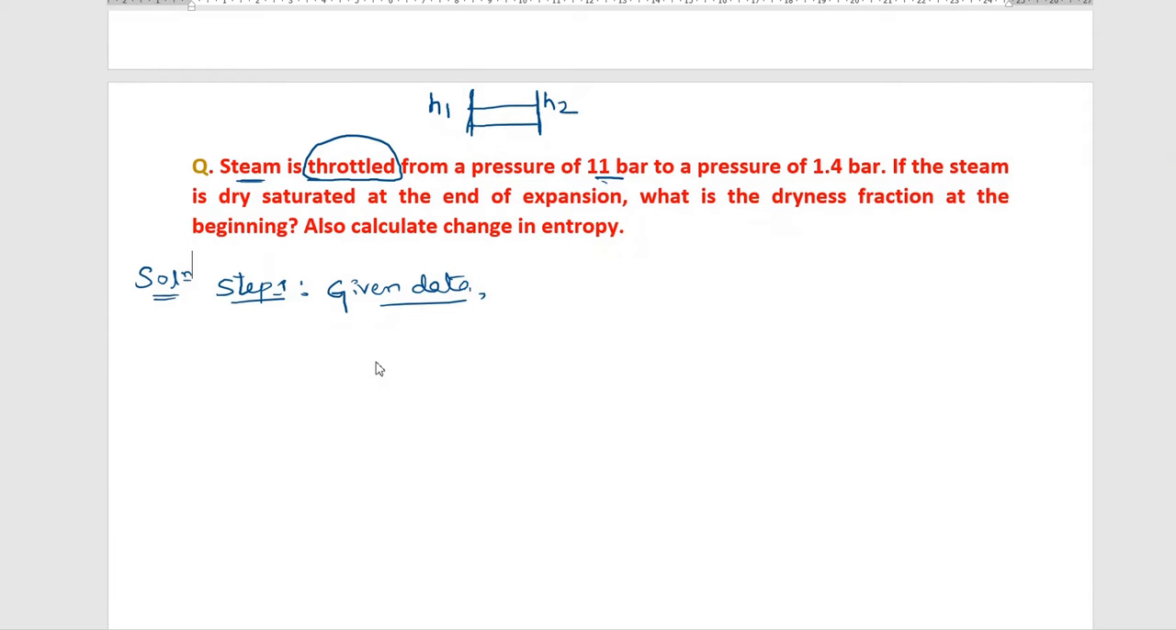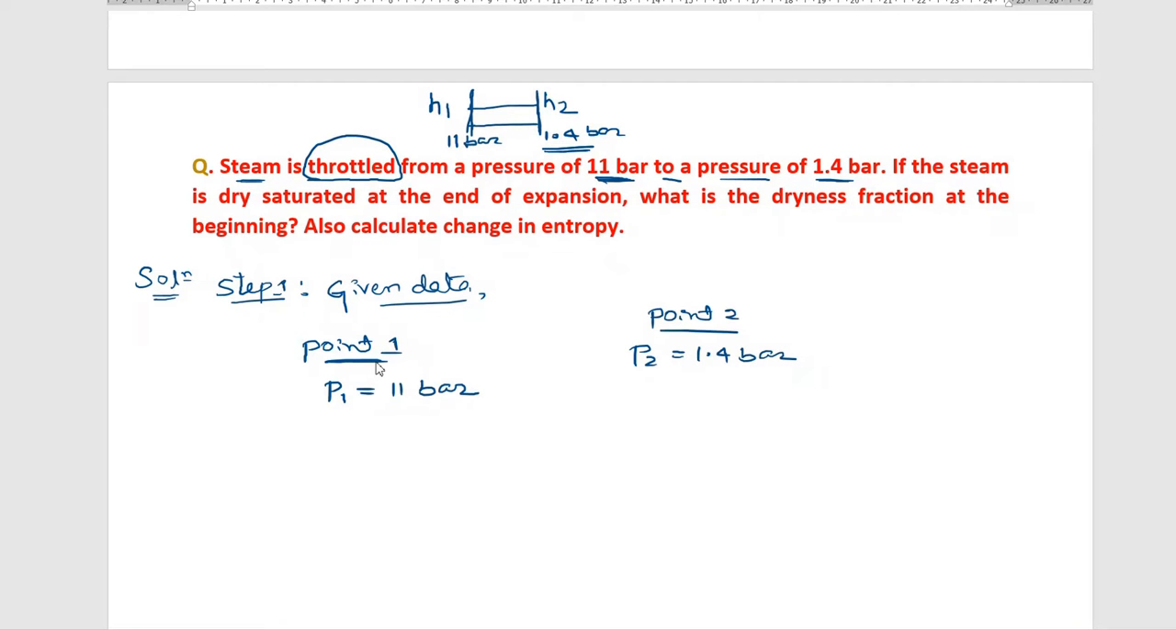Steam is throttled from a pressure of 11 bar. So at point 1, I will consider it as inlet, 11 bar. I will write P1 is equal to 11 bar, to a pressure of 1.4 bar. So this steam is throttled from 11 bar to 1.4 bar. So 1.4 bar will become P2. So P2 is equal to 1.4 bar. So the second point, you take as point 2. It will become easy for you.